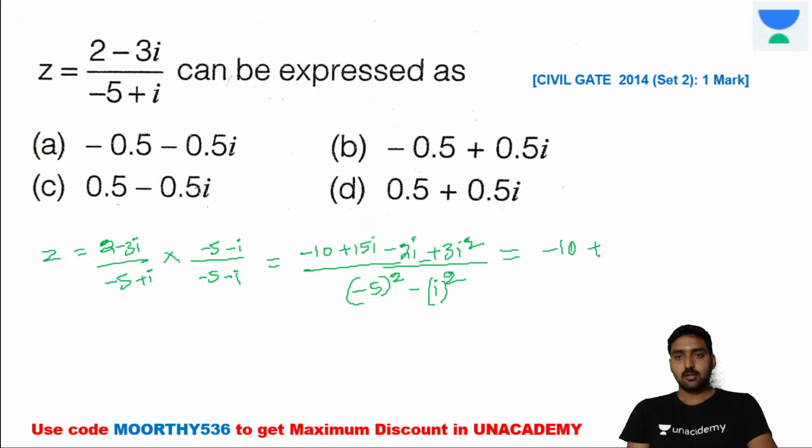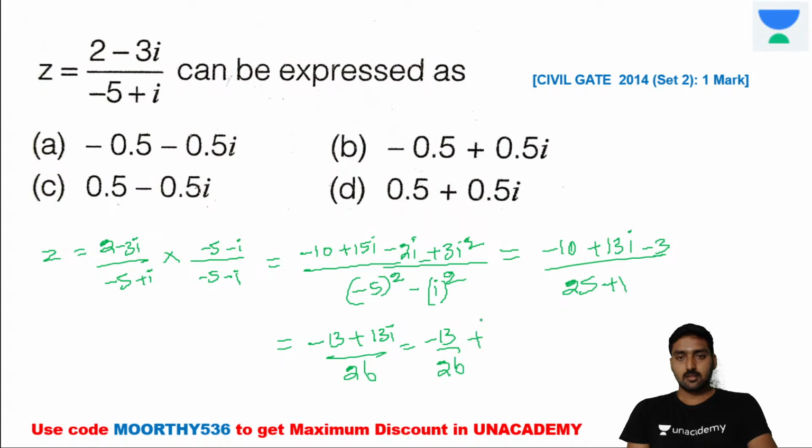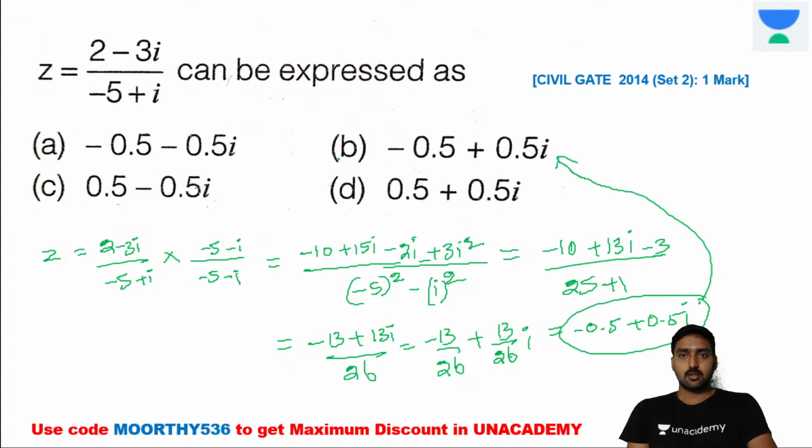Now do the simplification here. Minus 10 plus 13i minus 3. It's a whole divided by 25 plus 1. So we can write the value minus 13 plus 13i divided by 26. Minus 13 divided by 26 plus 13 divided by 26 into i. It's 1 divided by 2. Minus 0.5 plus 0.5i, and here the solution is B, right? Here B is the right solution.